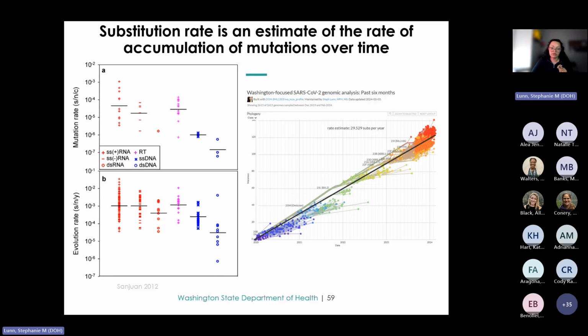Now, substitution rates are crucial to the concept of the molecular clock, a widely used method in phylogenetics. And the molecular clock hypothesis basically proposes that mutations or substitutions accumulate at roughly a constant rate over time in certain sequence regions. And by comparing the number of substitutions between those sequences, we can estimate the time since those sequences shared a common ancestor.